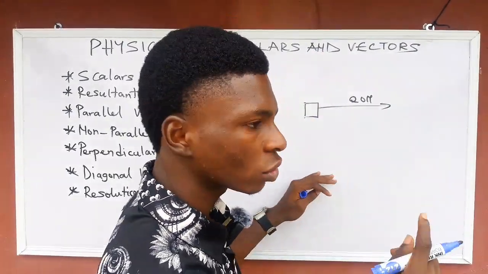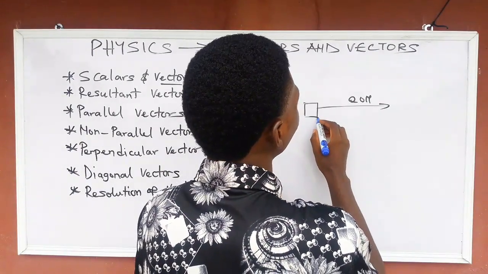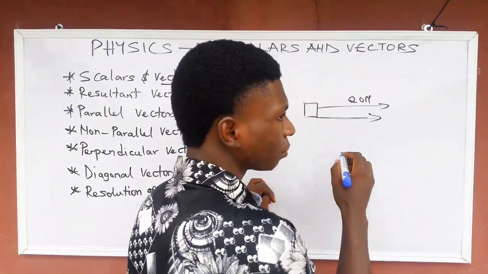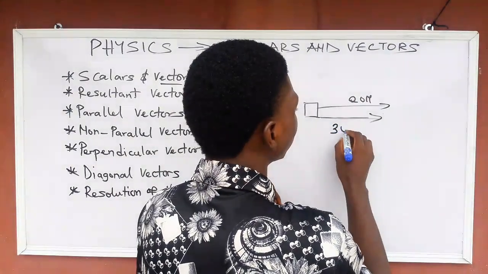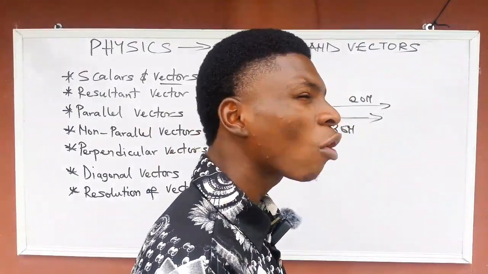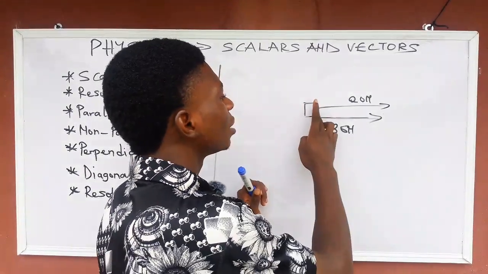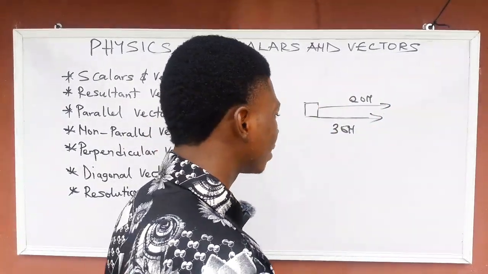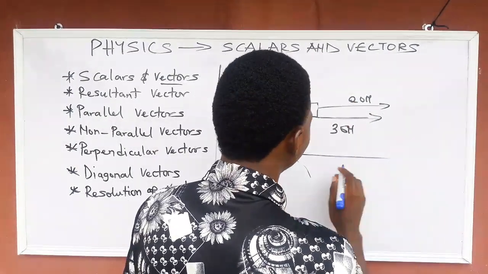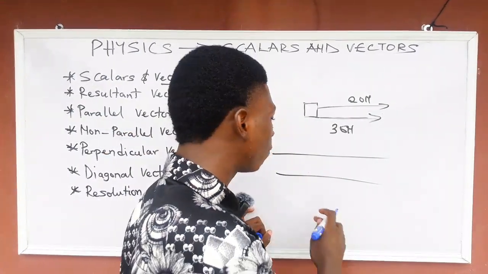And another force, and you know force is also a vector, another force applied here is 30 Newton. So these two vectors are called parallel vectors, because these two forces can never meet. Their lines of action can never cross each other. So these two lines are called parallel forces or parallel vectors.